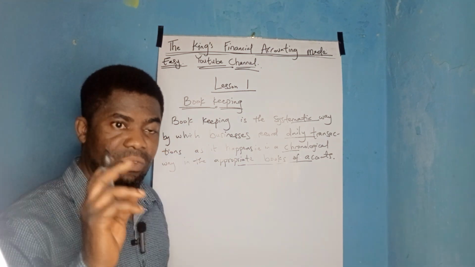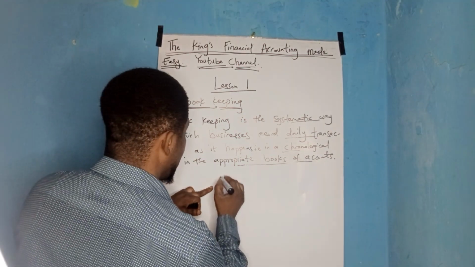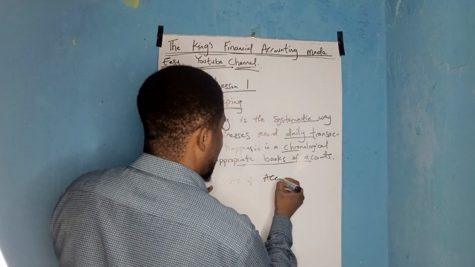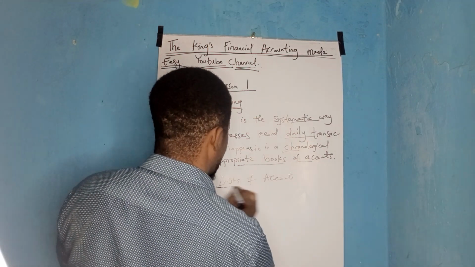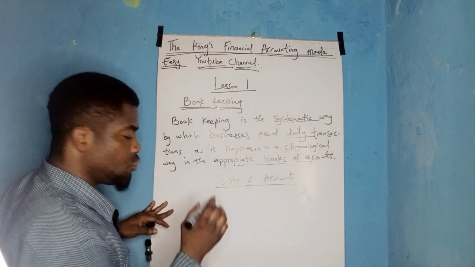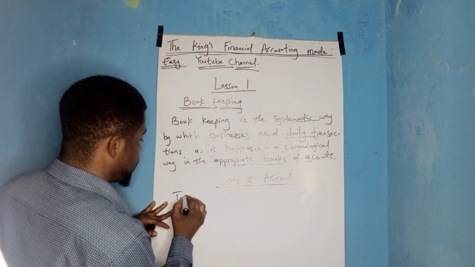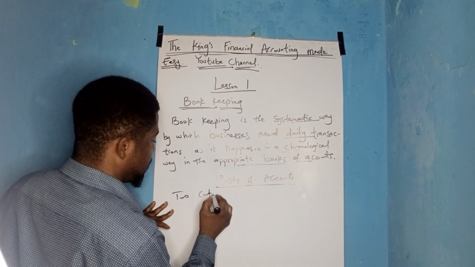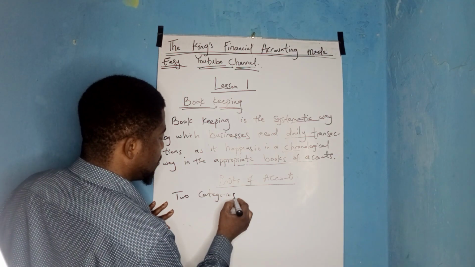Now let's talk about the books of account that we have. Books of account are categorized into two. We have two categories of